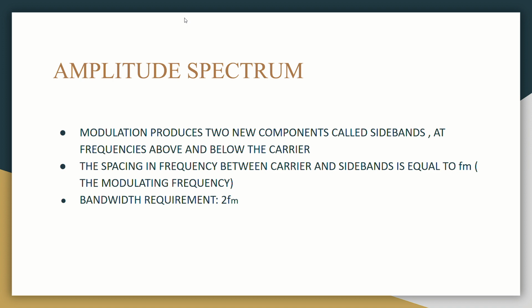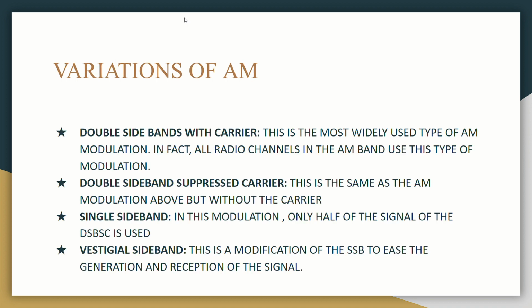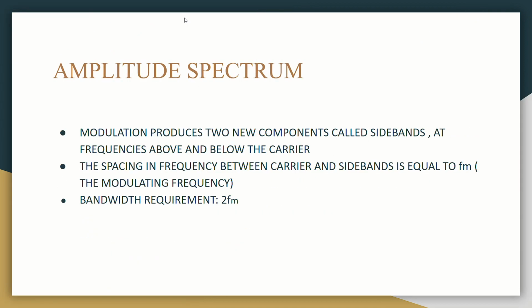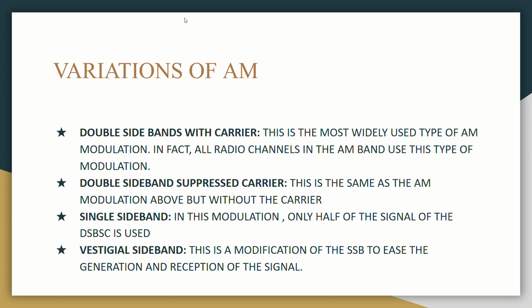Now, what is the modulation spectrum? In the modulation spectrum, modulation produces two new components called sidebands at frequencies above and below the carrier. The spacing in frequency between the carrier and the sidebands is equal to Fm. The bandwidth requirement is equal to 2 Fm.